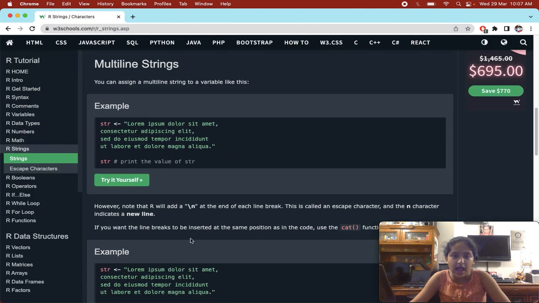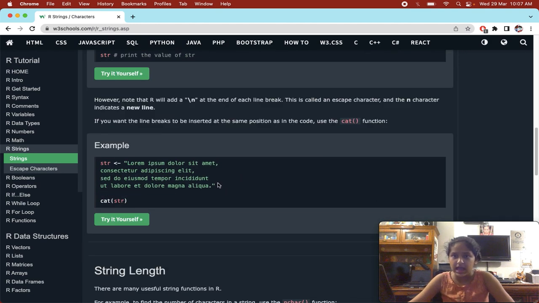However, R will add \n at each line break. This is an escape character, and the n character indicates a new line. If you want the line break to be inserted at the same position as in the code, use the cat function. So this is an escape character, and when we give n after it, that means we want a new line.